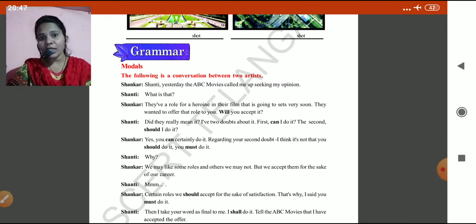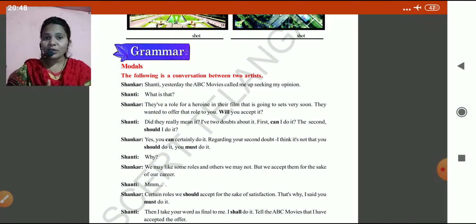Very important topic. The following is a conversation between two artists. So he has given a little introduction through a conversation between Shankar and Shanti. Shanti, yesterday the ABC movies called me up seeking my opinion. They want to take Shankar's opinion. They have a role for a heroine in their film that is going to start very soon. They wanted to offer that role to you. Will you accept it?